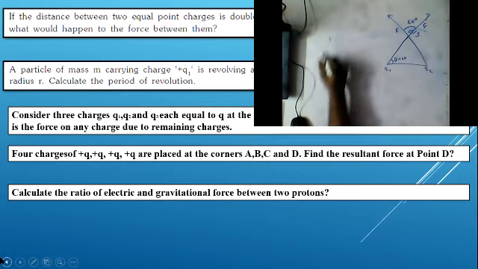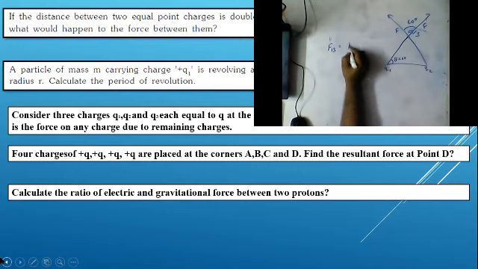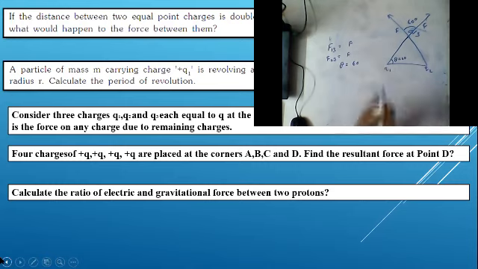So here F13 is equal to F, and F23 is also equal to F, and theta is equal to how much, guys? 60 degrees. So F net is equal to square root of F1 square plus F2 square plus 2 F1 F2 cos 60. So what is the formula, guys?